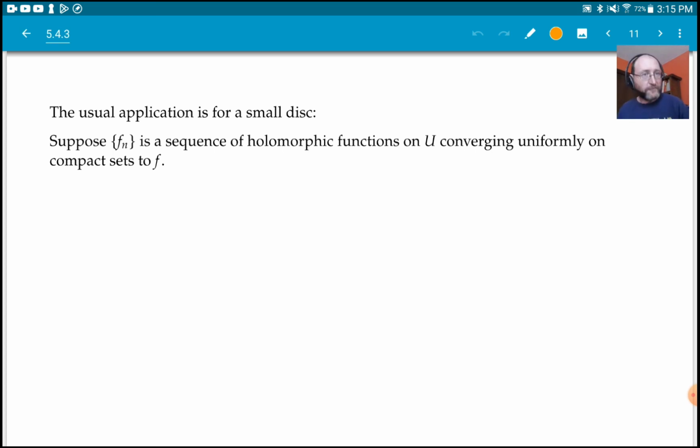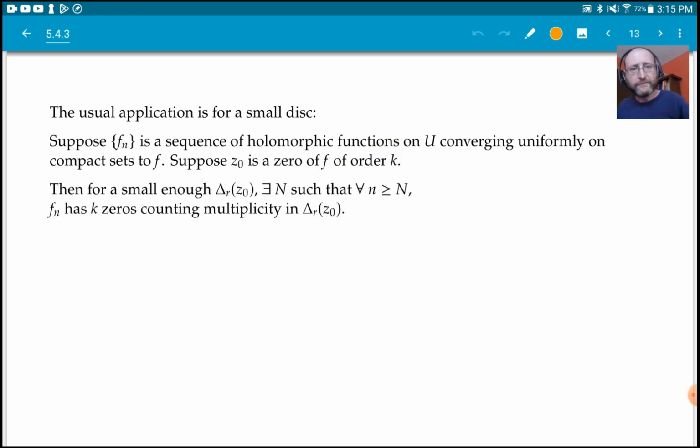So suppose that we have a sequence f_n converging to f, right? And suppose that we have a 0 of f of some order, right? Then for a small enough disk, basically, we take a disk such that it's the only 0 of f inside that disk.